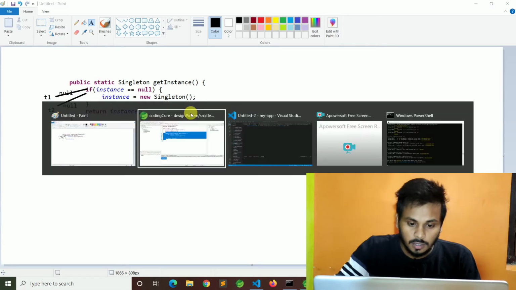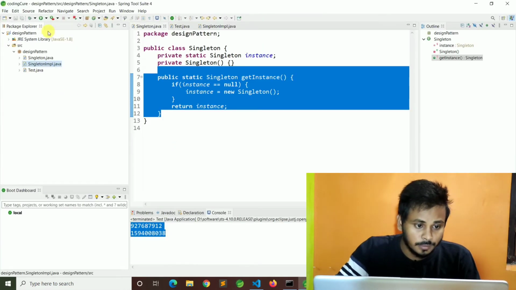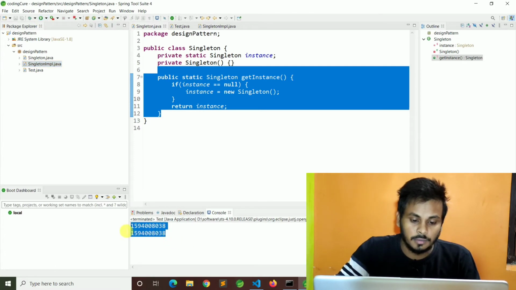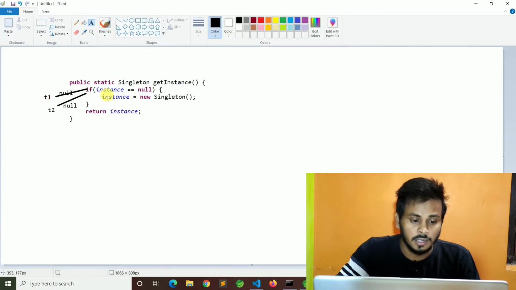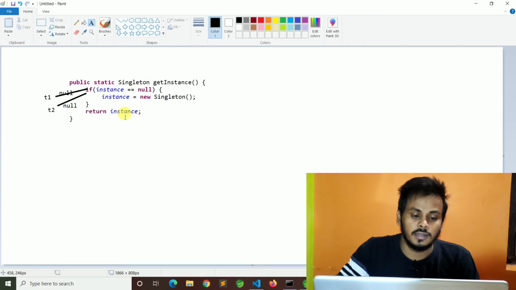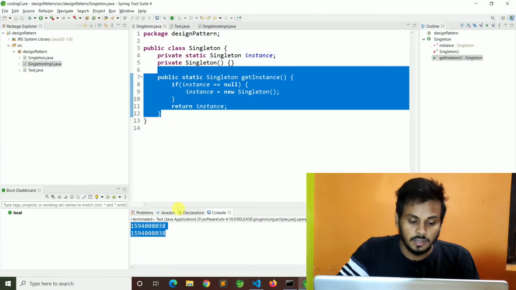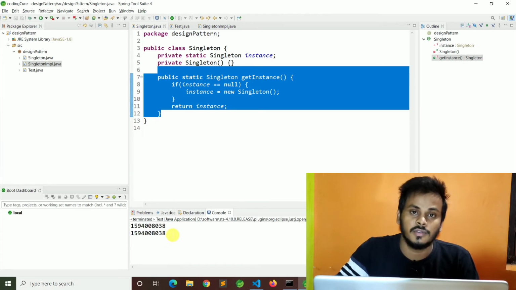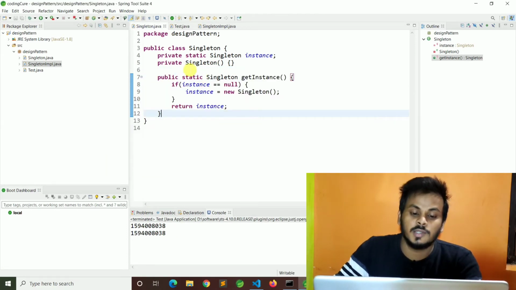But you see, sometimes the hash code is the same, because let's say T1 came first here, checked if instance equal to null or not, and created the object. Again when T2 came, now instance equal to null is false, and it directly returns the instance. But let's say at the same time they came here and checked if instance equal to null or not. That's why sometimes the hash code is the same and sometimes the hash code is different. So this is the problem we faced, so we have to solve it.